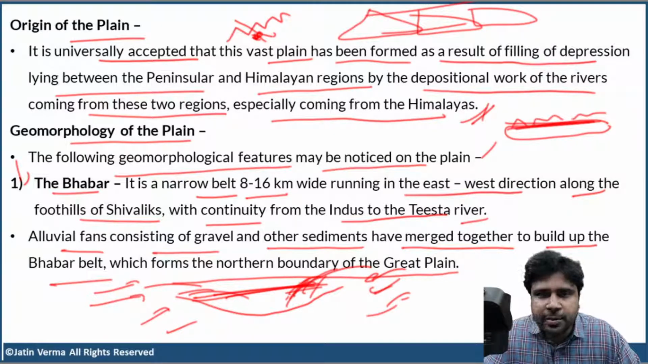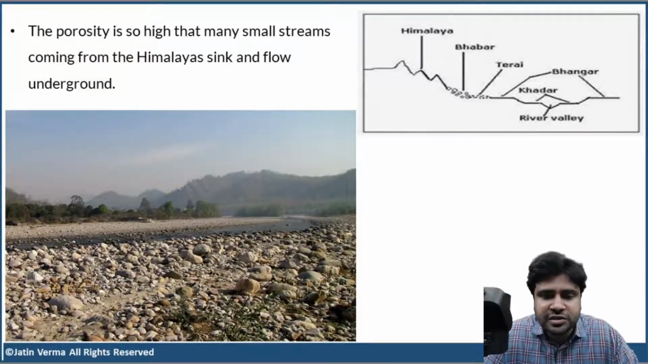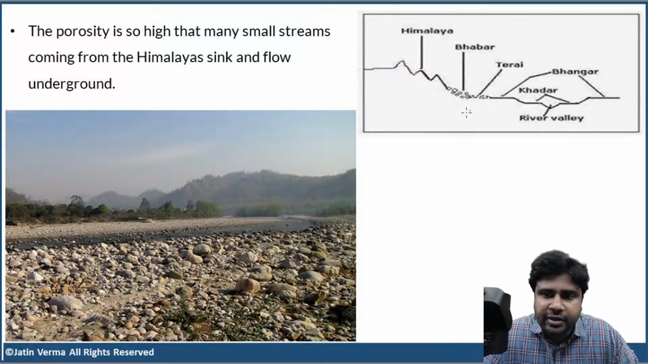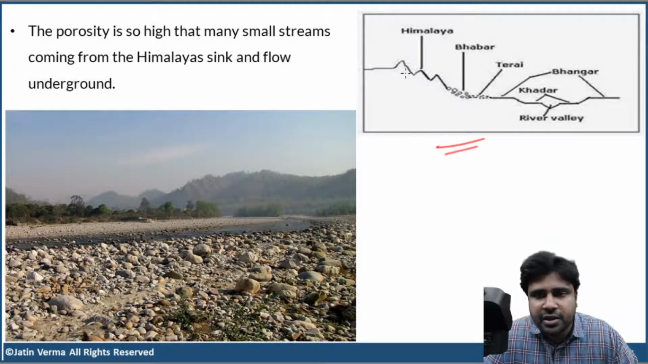Do you remember we have discussed bed load, suspended load, dissolved load? Just remember those concepts also. Now, this is how the Bhabar looks. All large particles were deposited here by the river. I showed you this image in geomorphology also. So, rivers coming from high altitudes, as soon as they reach the level topography, level land, deposit all the large particles and continue moving forward. Those large particles form the Bhabar belt, and this is how the Bhabar belt looks.